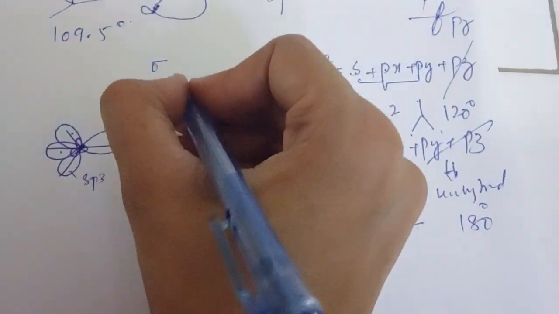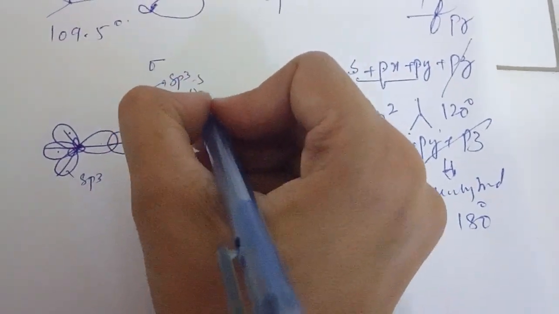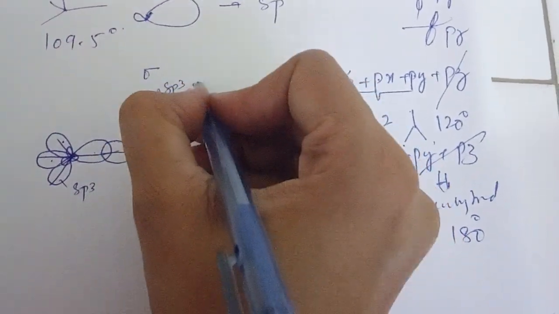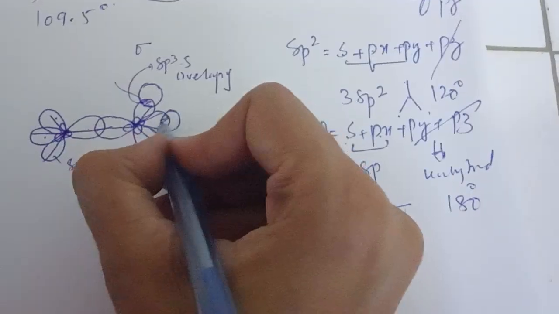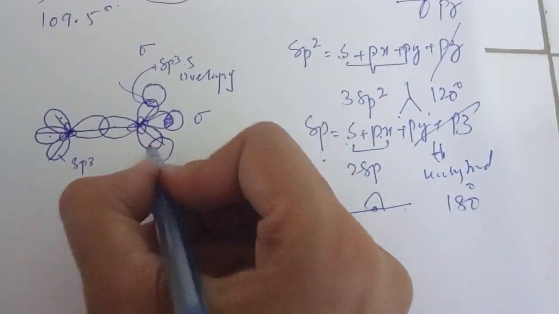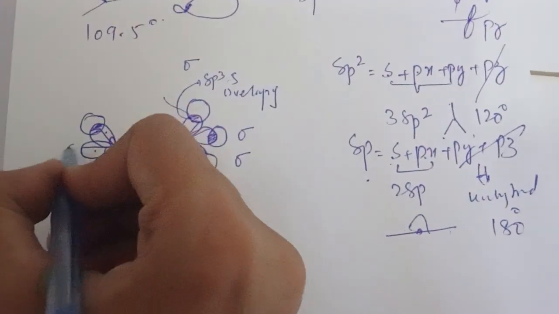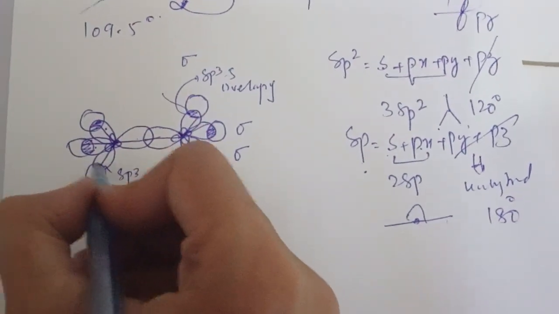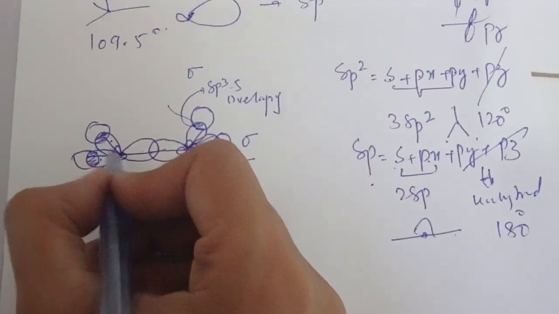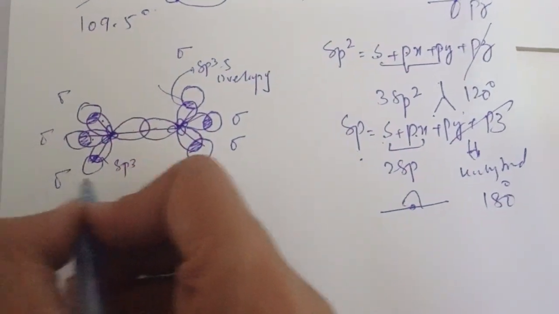The name of the overlapping will be sp3-s overlapping. Another hydrogen, another sigma bond, another hydrogen, another sigma bond. This is end-to-end overlapping: sigma bond, sigma bond, sigma bond.